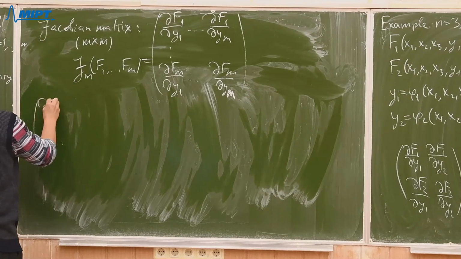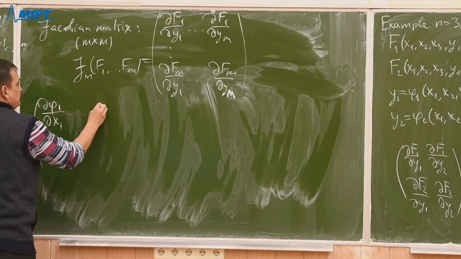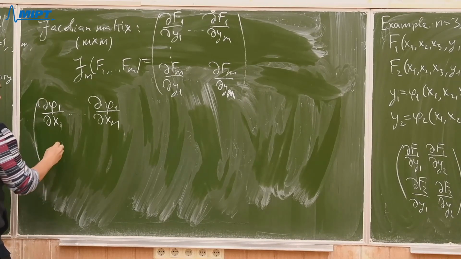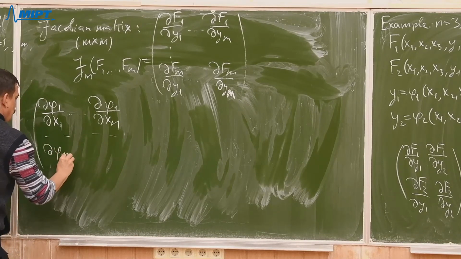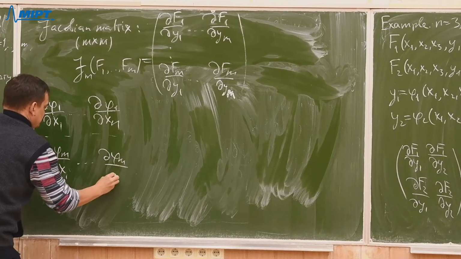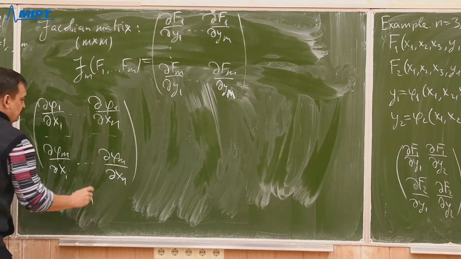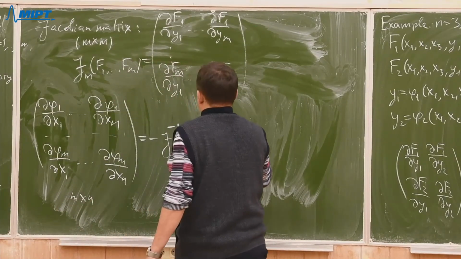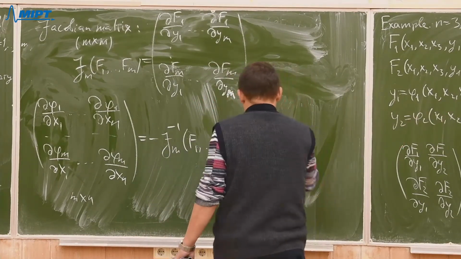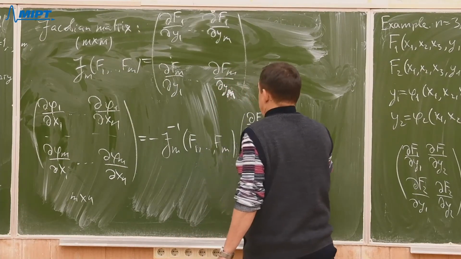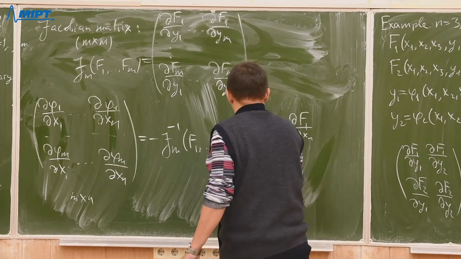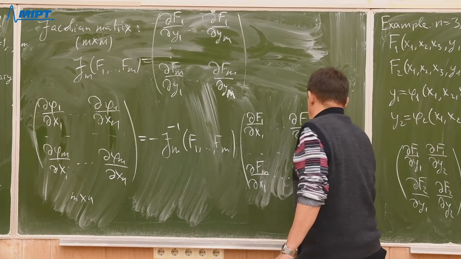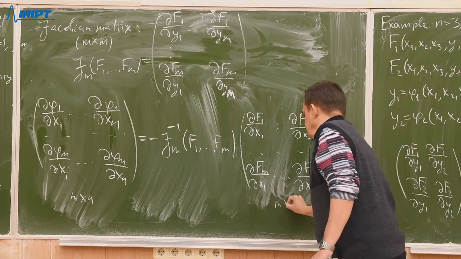The matrix of partial derivatives of phi1 with respect to x1, and so on, through phi m with respect to xn, that is an m times n matrix, can be obtained as minus the inverse of the Jacobian matrix times the matrix of partial derivatives similar to that one, which is also an m times n matrix.